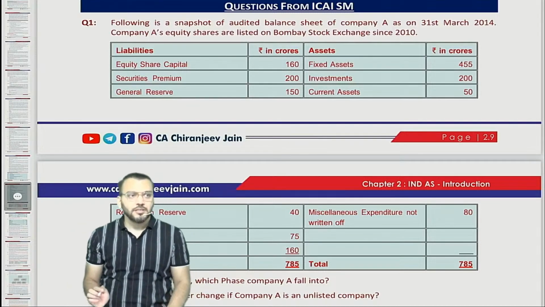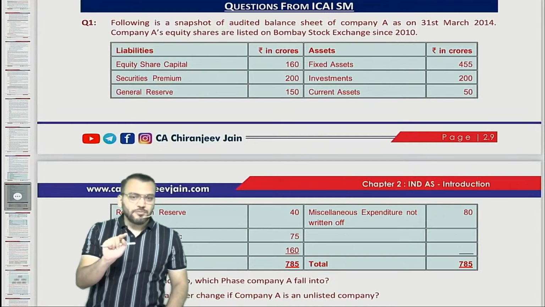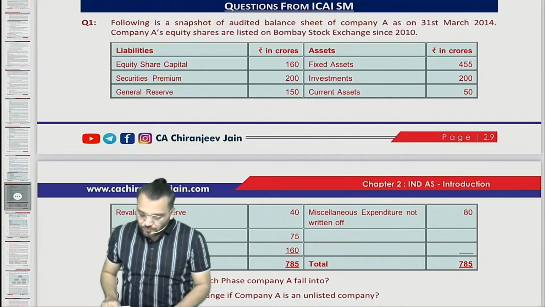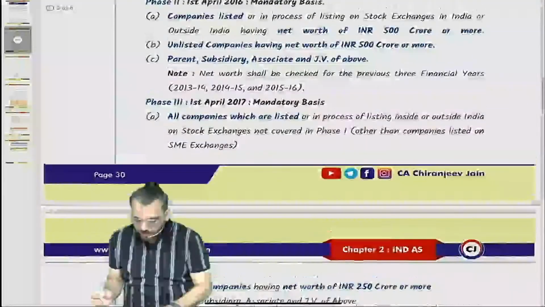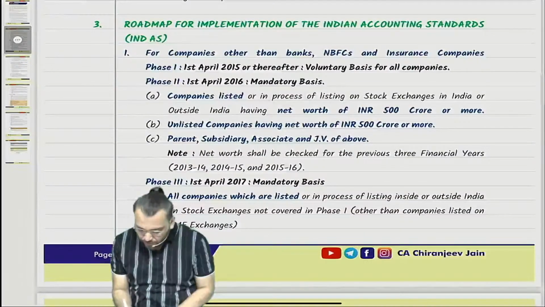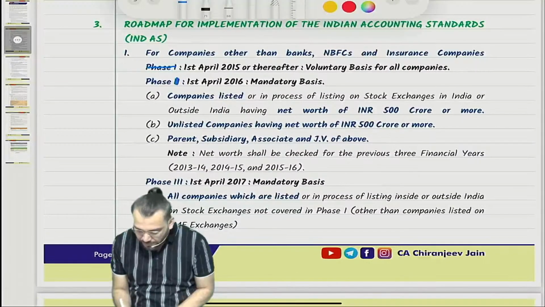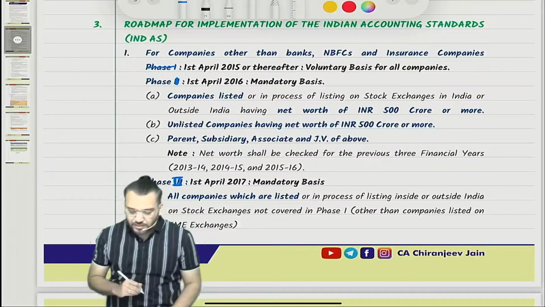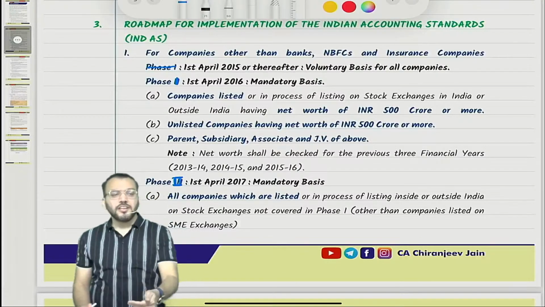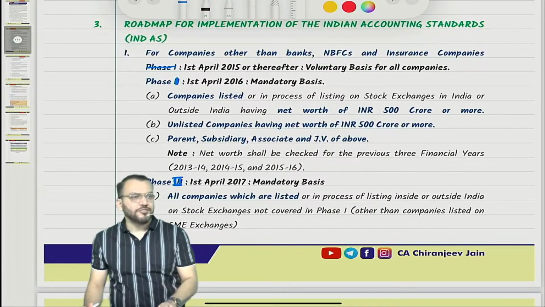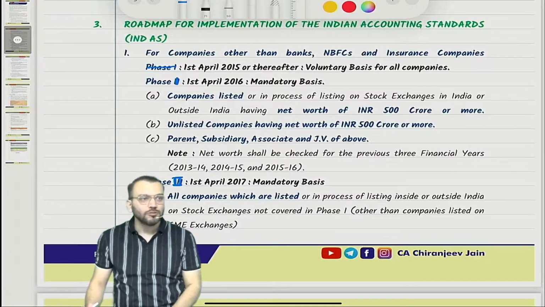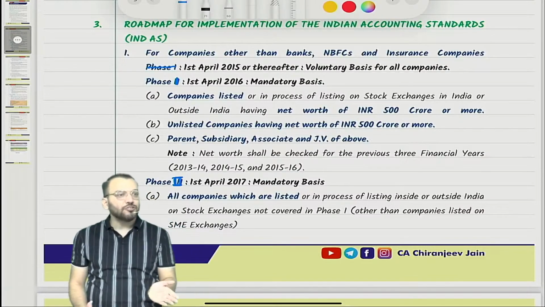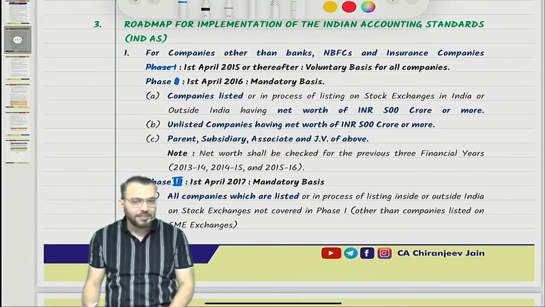2014. Correct? Now it is applicable for the phase. One correction you can do: actually this is not a phase. Phase 1 is this and phase 2 is this. When it was voluntarily given, it was not a phase for application. So phase 1 started on a mandatory basis from 1/4/2016 and phase 2 was for 1/4/2017. One correction you do.